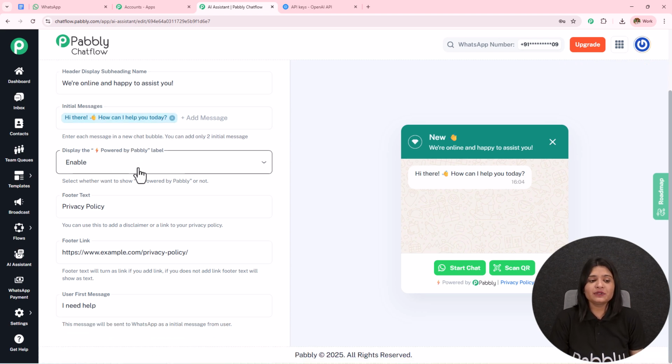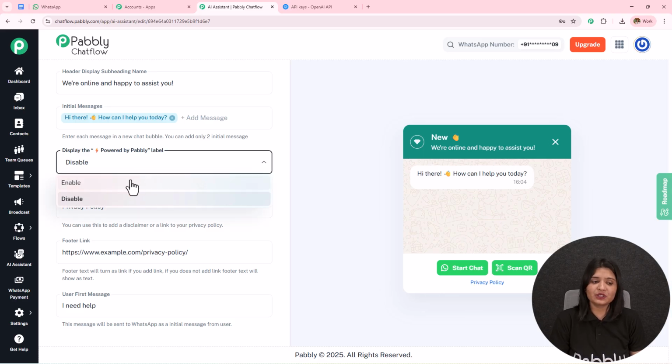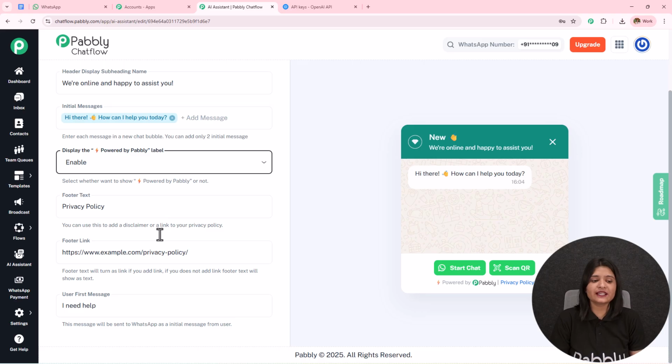If you want to keep the powered by Pabbly enabled, you can do that. If you want to disable, you can do that. I'm going to keep it enabled. Then we have this footer text and the footer link. Now here in the footer text I have added the privacy policy, and in the footer link I have added the link to privacy policy.